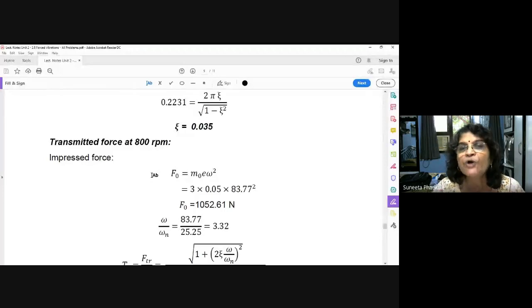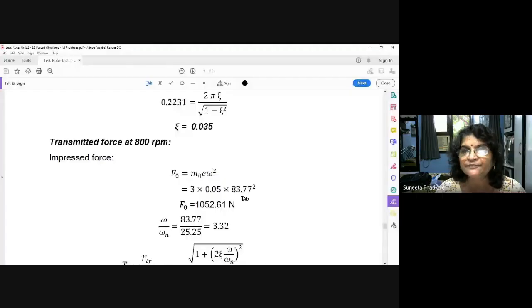The unbalanced mass is directly given. So how much is this force? FO is equal to M0 e omega square. M0, unbalanced mass, is given as 3 kg, e is given, eccentricity 0.05. Omega we have already calculated, 83.77, for 800 RPM. So FO is equal to 1052.61. We got FO. Now to find out zeta.